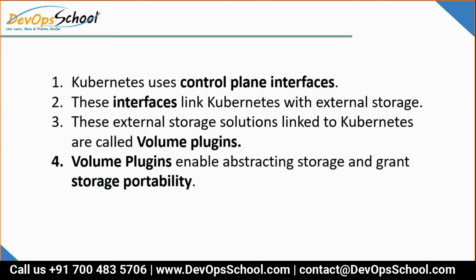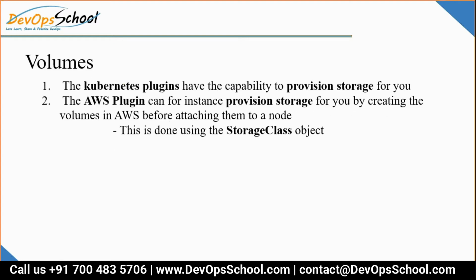So in short, Kubernetes has interfaces. Using these interfaces, you communicate with the external storage. Different kinds of storage solutions are linked to the volume plugins, and volume plugins basically enable abstracting storage and grant storage portability. Now, what is a volume?